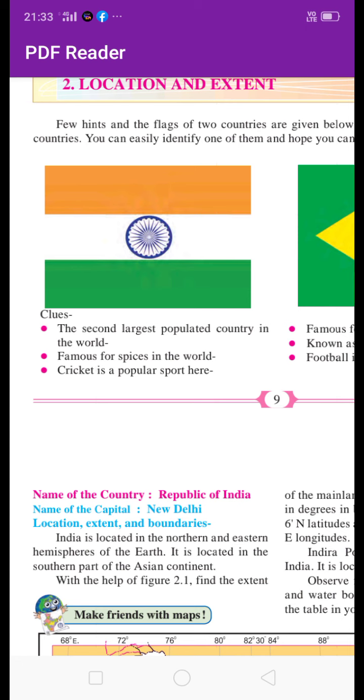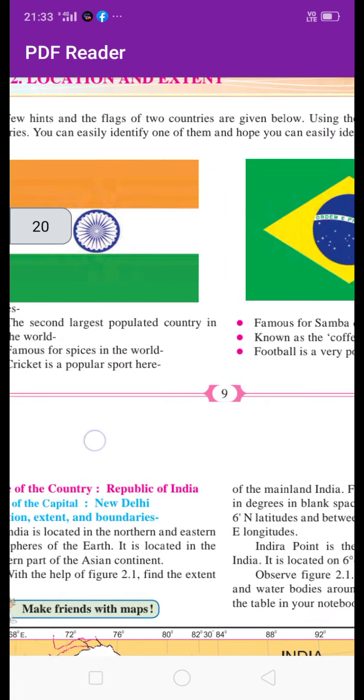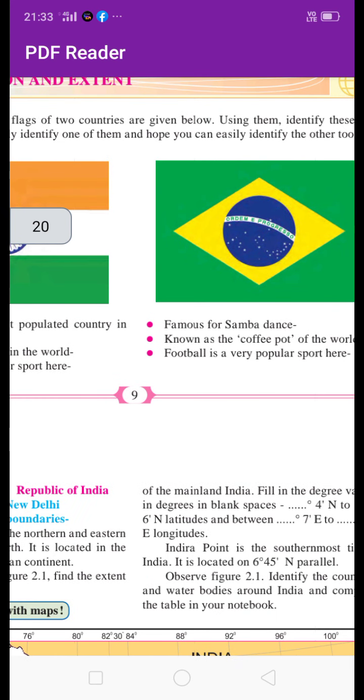And some questions, see here are given the maps of Brazil and India. Here is given the second largest populated country in the world. These are the important points for answer in one sentence, fill in the blanks or match the following. Famous dance of Brazil is samba dance, and Brazil is known as coffee pot of the world. And which is the popular game in Brazil? Football. And in India, cricket is the popular sport.